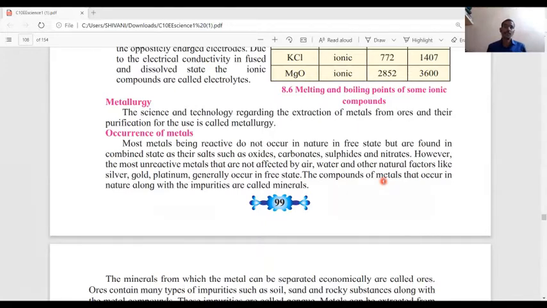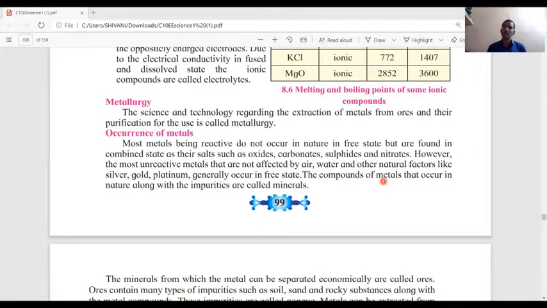Occurrence of metals. We already know that reactive metals do not occur in free state in nature, but are found in combined state as their salts such as oxides, carbonates, sulfides, and nitrates. However, the most unreactive metals that are not affected by air, water, and other natural factors, like silver, gold, and platinum, generally occur in free state.